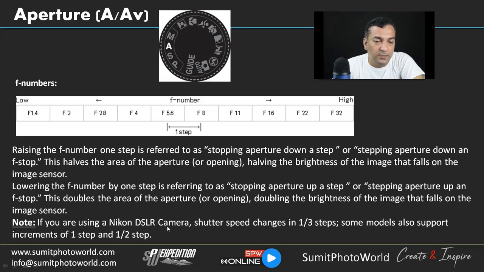So if you are using a Nikon DSLR camera, shutter speed changes in 1/3 steps. It's the same again, because the concept remains the same and it applies to all the different exposure settings. So we have third steps there, 1/3, and some models support increments of 1 step or 1/2 step.